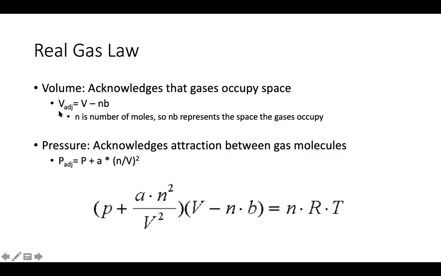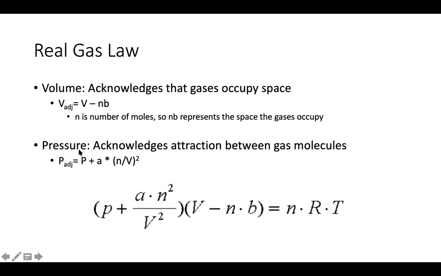Our adjusted volume is equal to our ideal volume, the volume if gas did not occupy space, minus the number of moles n times a constant b. They would give you b, or you would solve for b if you had to mathematically. The term nb represents the volume of space the gas molecules occupy. Taking the ideal volume and subtracting that gets us our adjusted real gas volume.